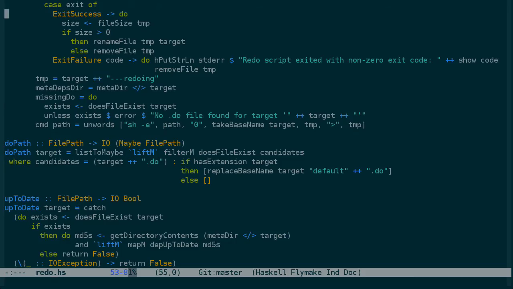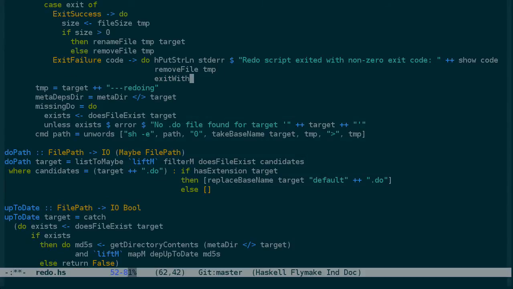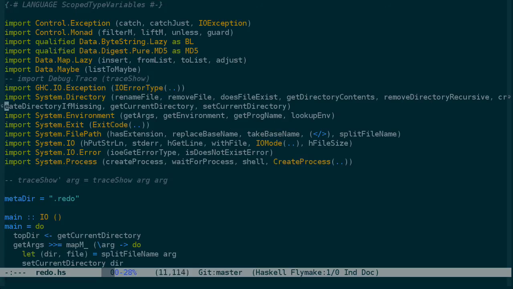So here on line 61 or 60, where we get this error, we should be exiting with a failure code here. So we'll say exit with exit failure and the code here. We'll just pass along the same code for now. And we have a compile error that we didn't import system exit with.